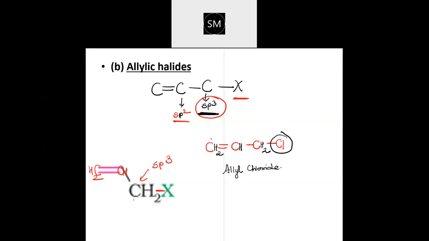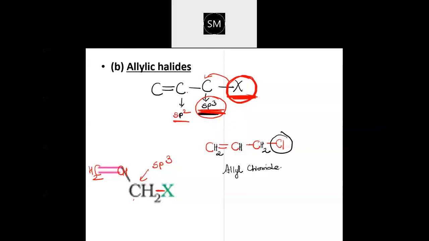I'll repeat this concept. For allyl halide, the halogen is attached to a carbon, and that carbon is sp3 hybridized. Remember that. Here the halogen I'm talking about, I'll circle it, is attached to a carbon that is sp3 hybridized, which in turn is attached to a carbon-carbon double bond. Then they are called allylic halides.